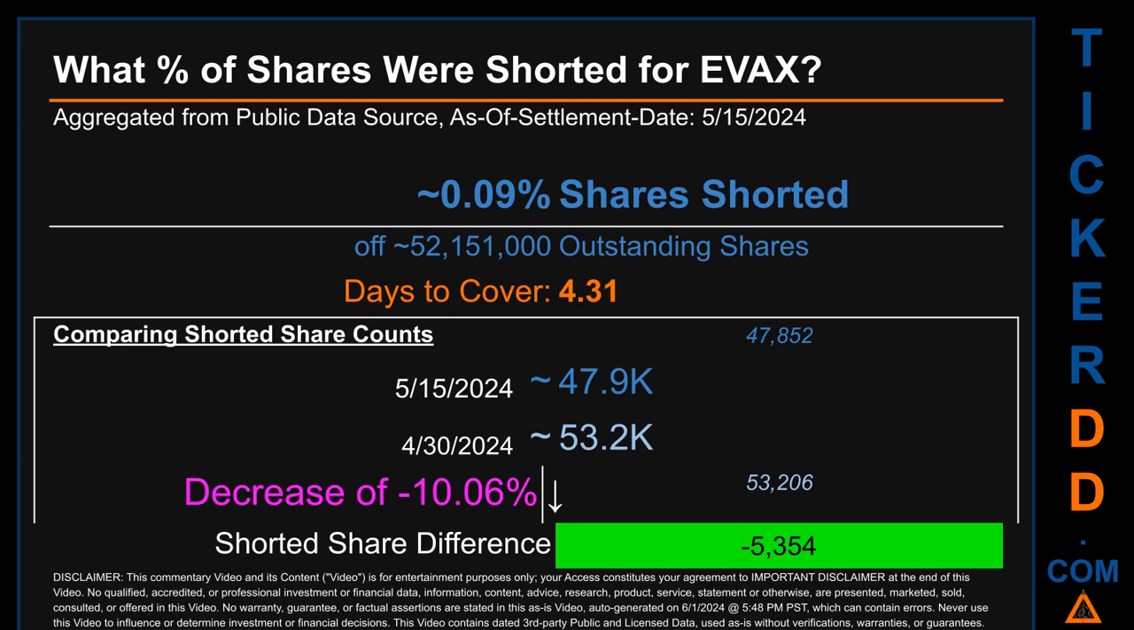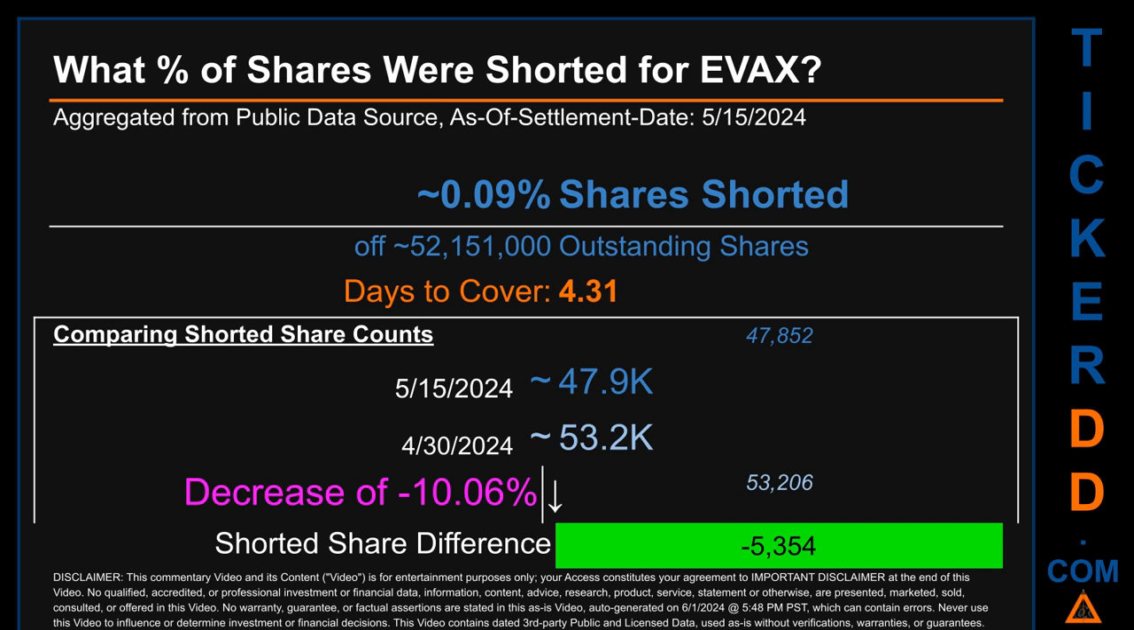What percentage of shares were shorted for EVAX for the 2-week period, ending on settlement date, May 15, 2024? About 47.9 thousand shares of EVAX were shorted out of a total of approximately 52.2 million outstanding shares. Therefore, for EVAX, based on as is discovered public data when this video was generated, the ticker has a short interest of roughly 0.09%, which I got by taking the number of shorted shares and dividing it by the number of outstanding shares to get the percentage value. Days to cover is 4.31.